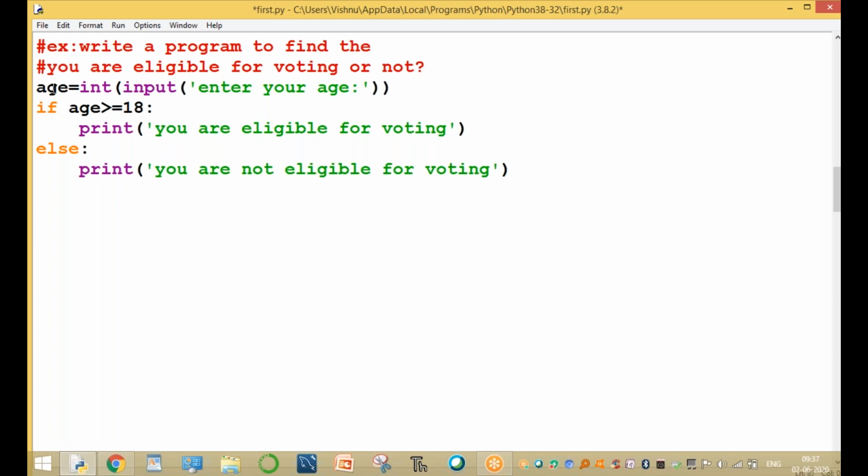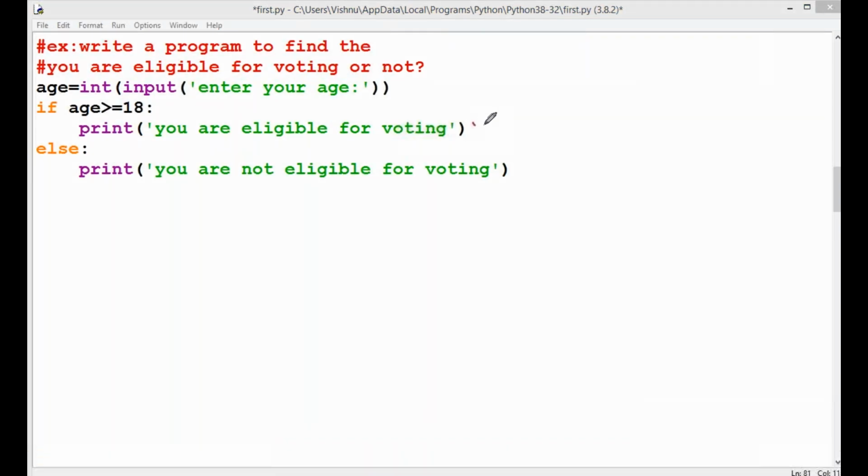You are not eligible for voting. First of all, enter the value of age, and then check the values. Based on your age, either this statement or this statement is executed. Age is one variable.